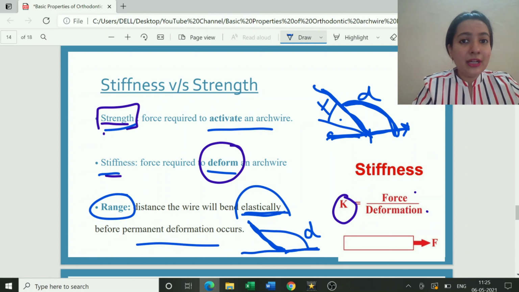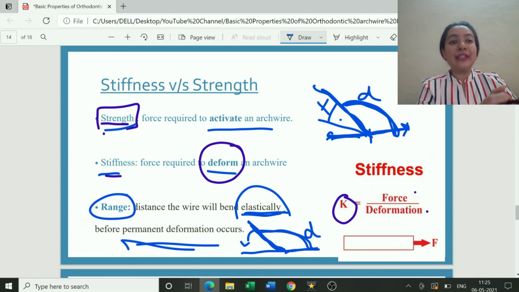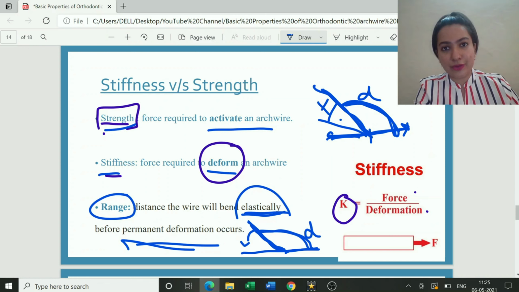If you have heard the previous part of the video properly, you know what the elastic limit of the wire is. Beyond this particular point, the wire will start behaving in a plastic manner, that is, it will deform permanently. So this distance which the wire can be bent elastically before it permanently deforms is the range of the wire.